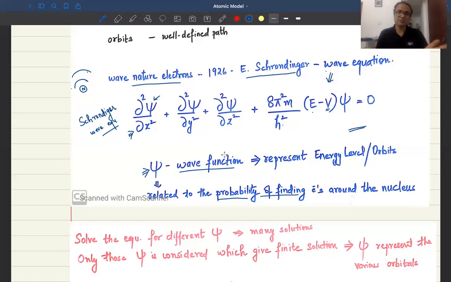The physics students might learn it more in their quantum physics, but the other batch students do not have to learn about it. So just keep this in mind. This complicated equation was derived by Erwin Schrodinger, and it is known as the Schrodinger wave equation. It explains the wave nature of the electron, which was not taken into consideration by Niels Bohr.